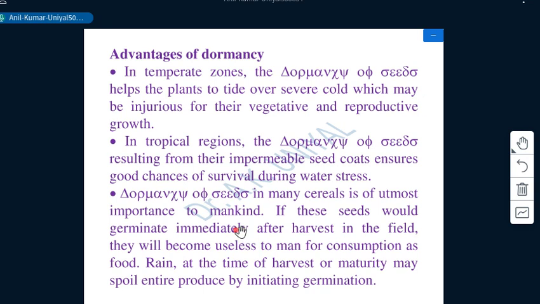Then the next treatment is rumen fistula incubation, which is not mentioned here actually. Rumen fistulation is the treatment used when the seeds have a very hard seed coat and need to break such type of dormancy.